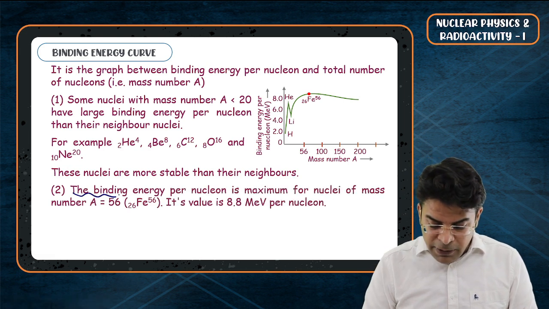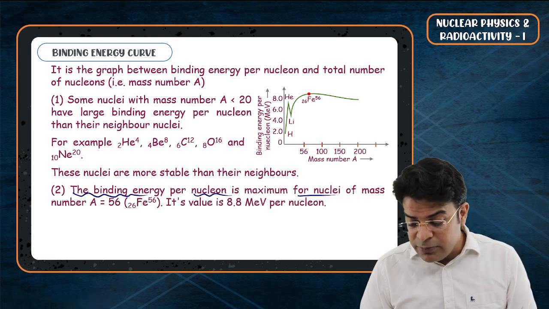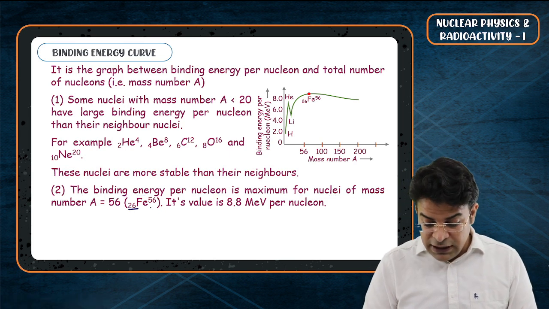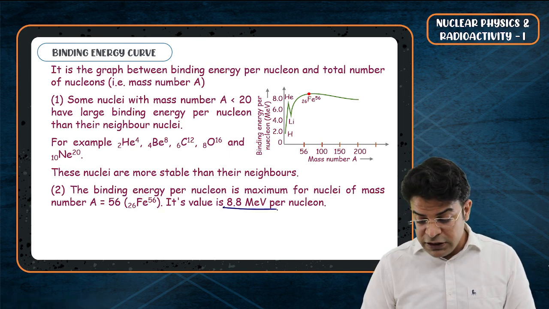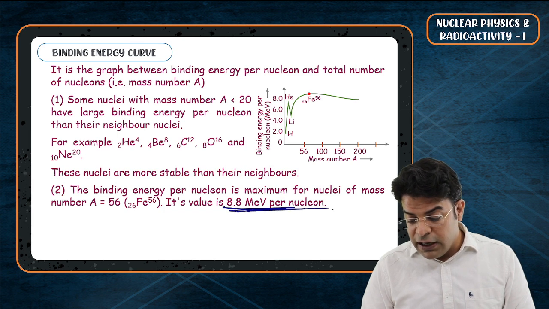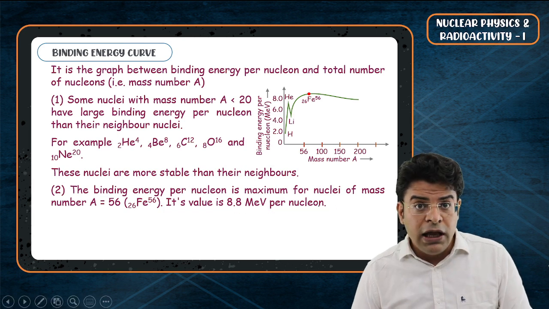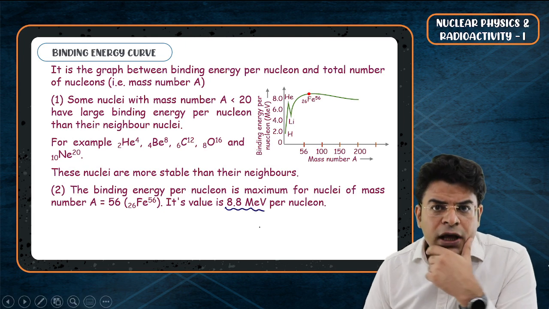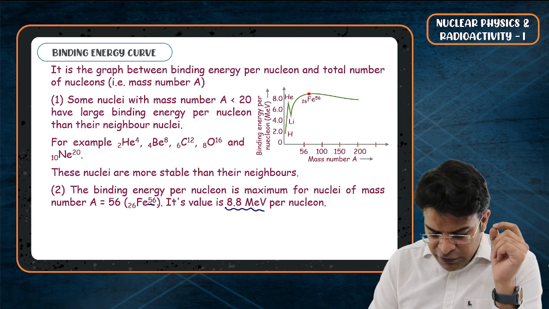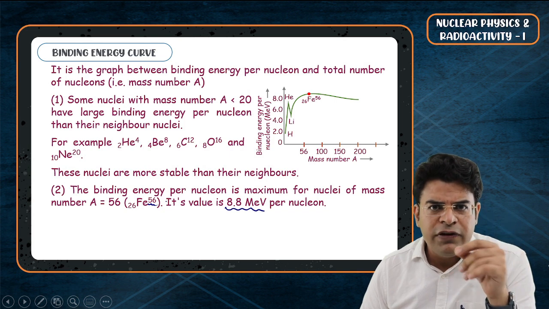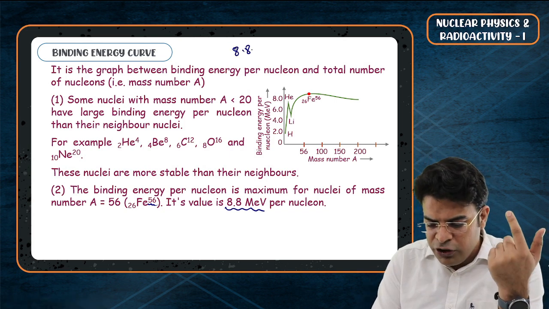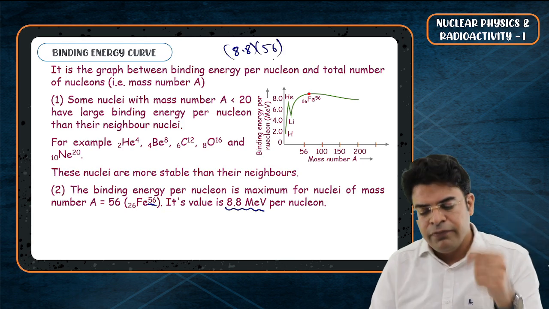Next, the binding energy per nucleon is maximum for the mass number A equals 56. That is for iron. Its value is 8.8 mega electron volt per nucleon. If the binding energy per nucleon is 8.8 mega electron volt, and I know that for iron-56 the number of nucleons is 56, what is the total binding energy of iron? You will say, sir, that has to be 8.8 into 56, right?